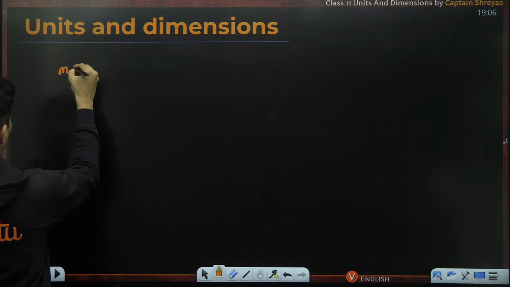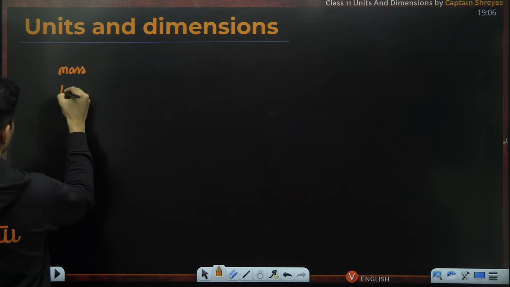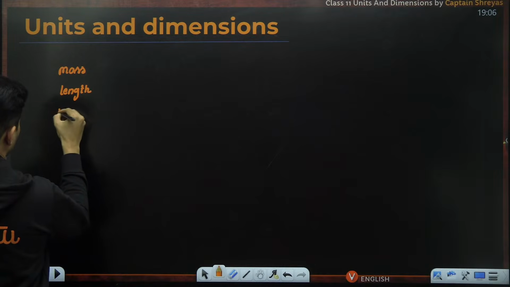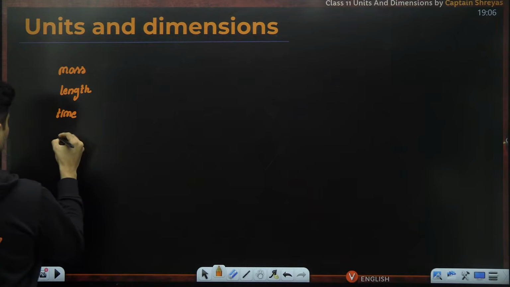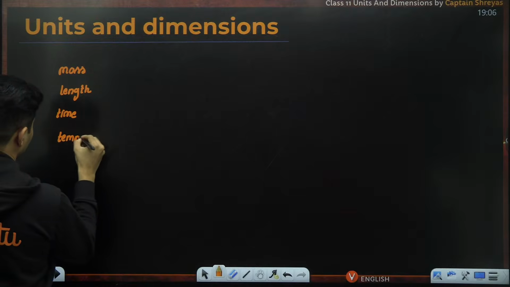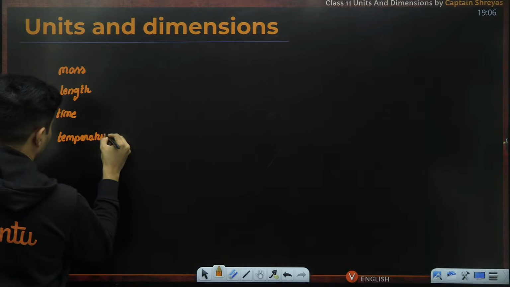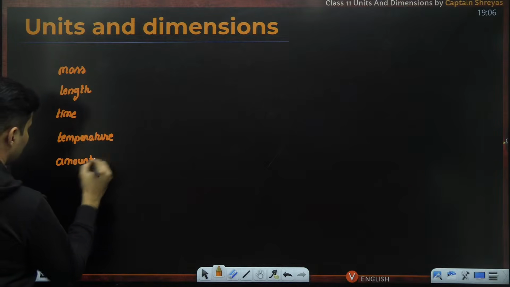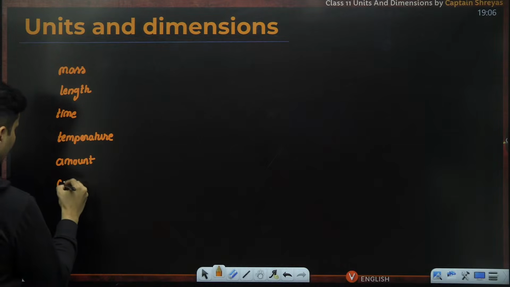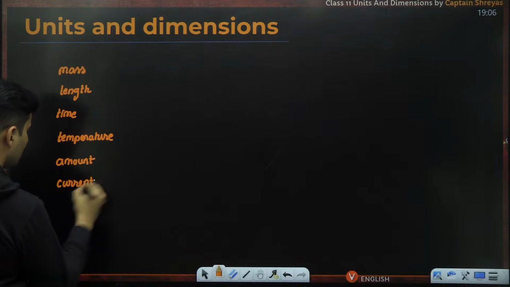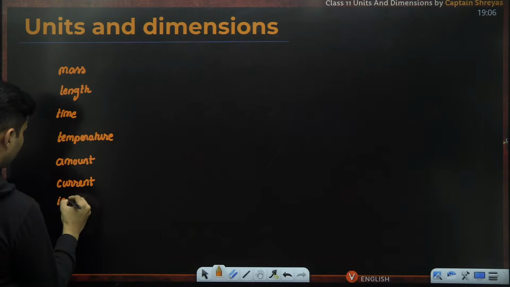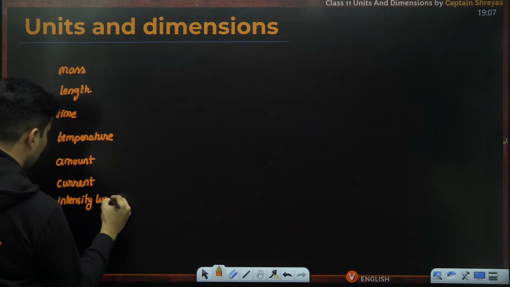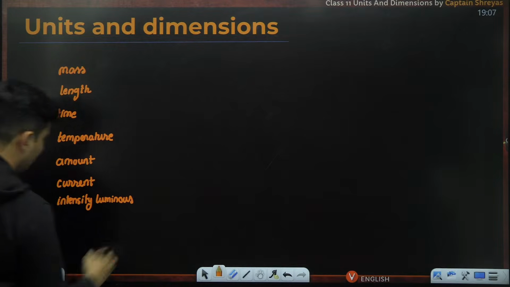We have fundamental quantities like mass, length, time, temperature, amount of substance, electric current, and luminous intensity or intensity of light.